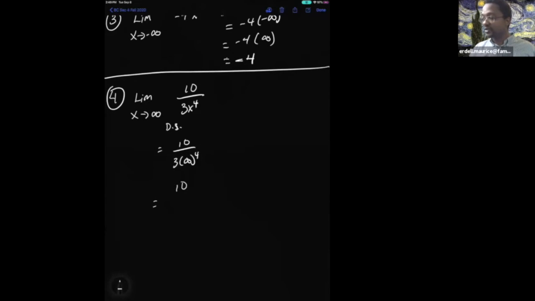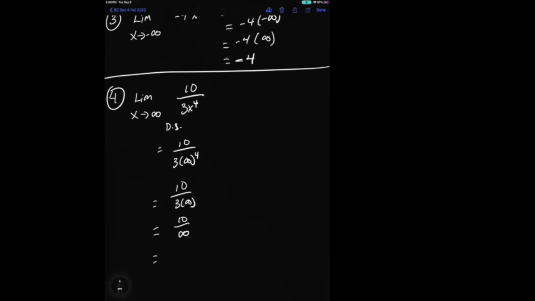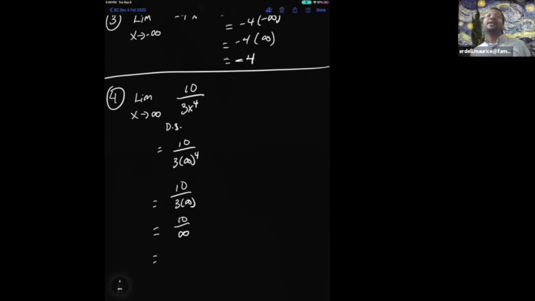That's going to be 10 over 3 times infinity. That's going to be 10 over infinity. Does anybody happen to know what 10 divided by infinity is? Okay, let me give you a hint. If I take the number 10 and I split it into an infinite number of pieces, how big is each piece going to be?